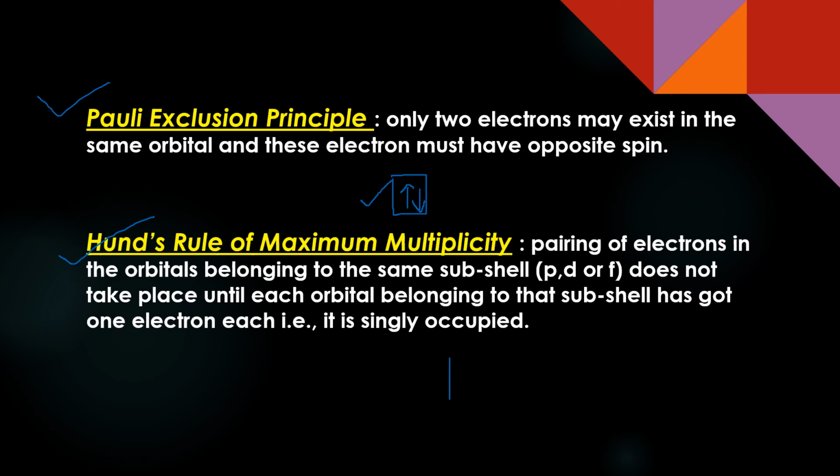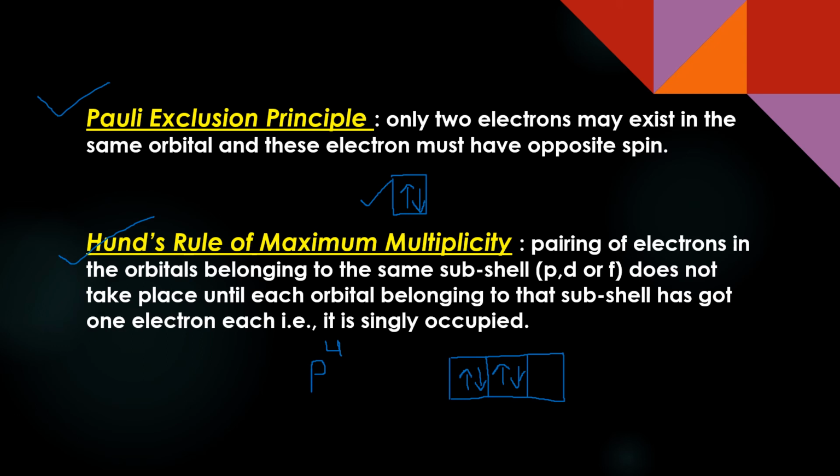Like if I show you three p orbitals here, 1, 2 and 3, and suppose I have p4, I have to fill 4 electrons here, and I start like this: 1, 2, 3, 4. Suppose I fill it like this.